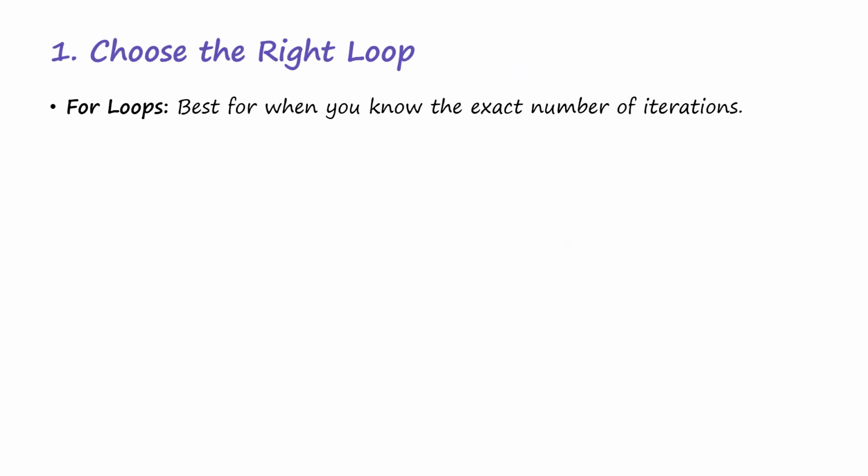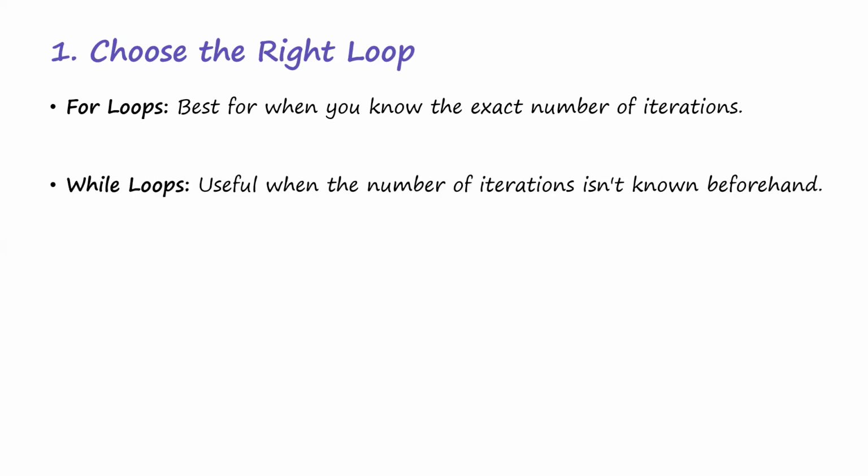For loops are best when you know the exact number of iterations. If you know that you have 10 iterations to run, use for loops. If you know that you have 100 iterations to run, use for. When you're very sure, okay, I'm going to repeat this task a certain number of times, use a for loop. While loops are used when the number of iterations isn't known beforehand.